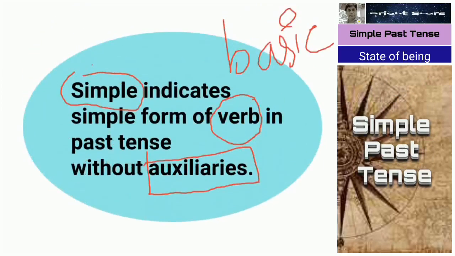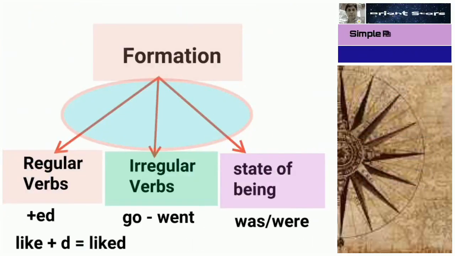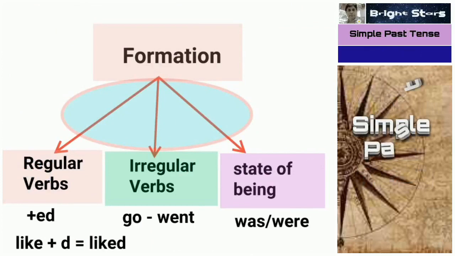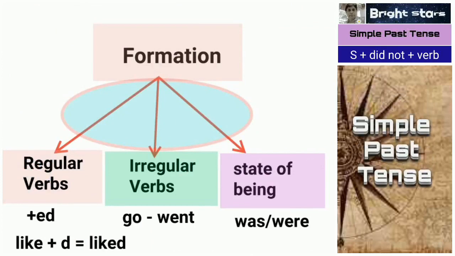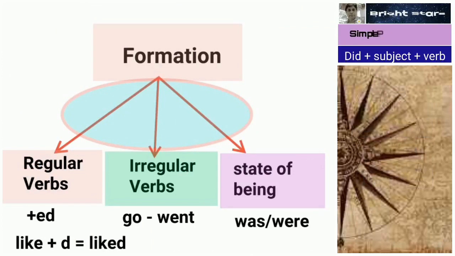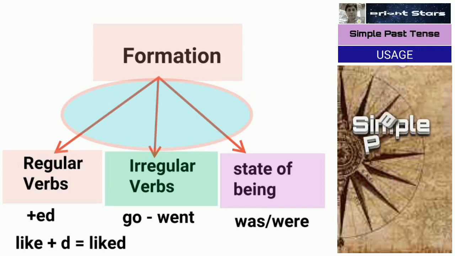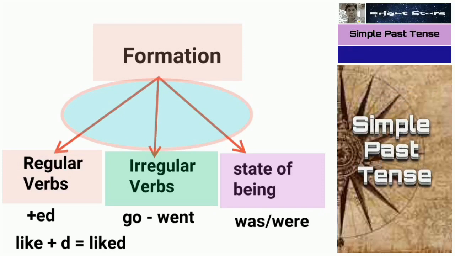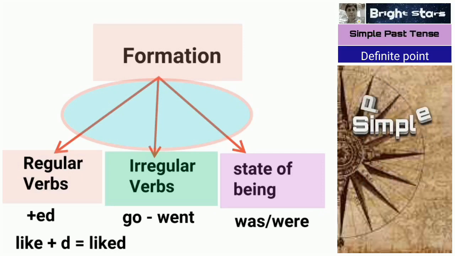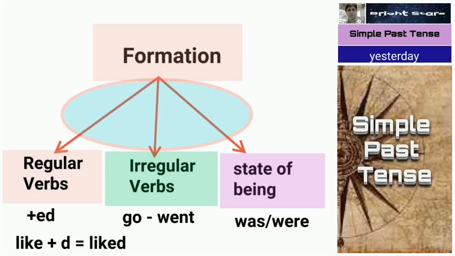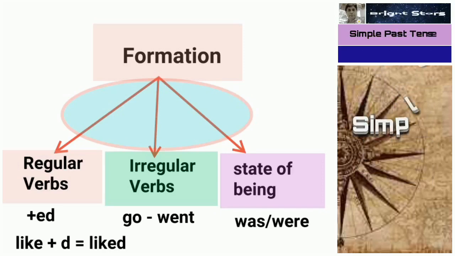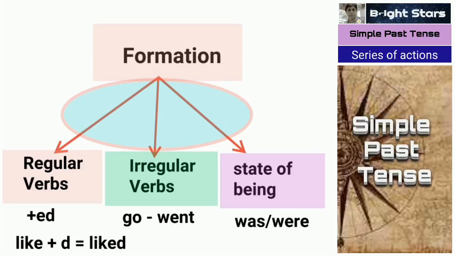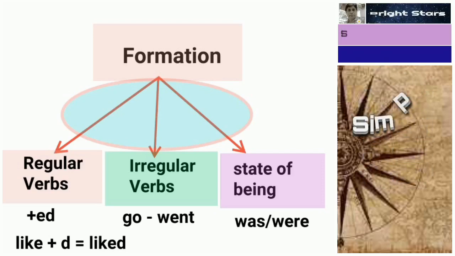So how do we form a simple past tense? We already know in the simple present tense, how we formed it: without any auxiliary verb. In the present continuous tense we added is, am, are as auxiliary verbs. Next, in present perfect tense we used have and has, and present perfect continuous tense has two auxiliary verbs, so have plus been we added.